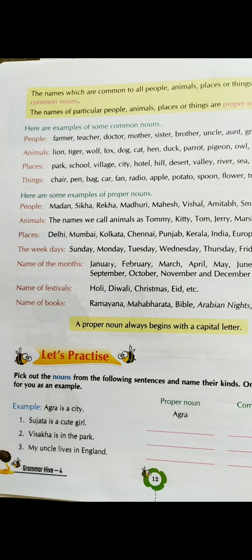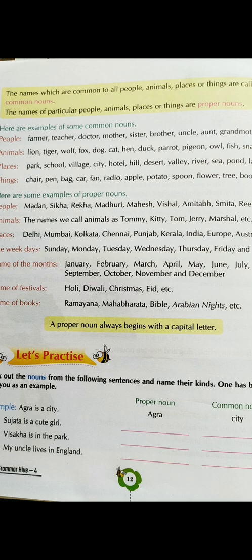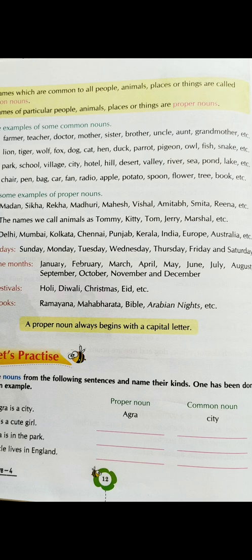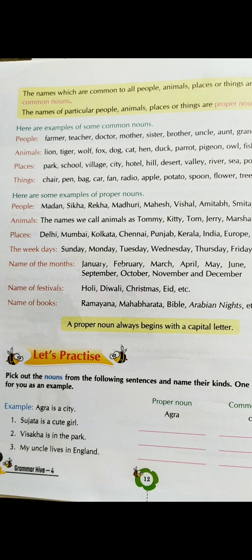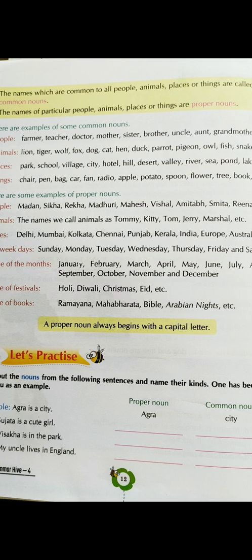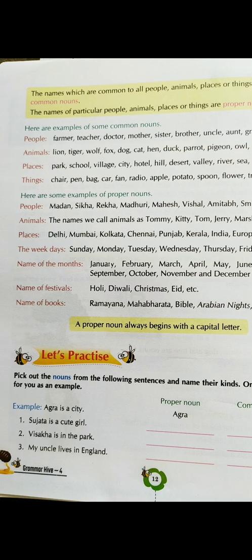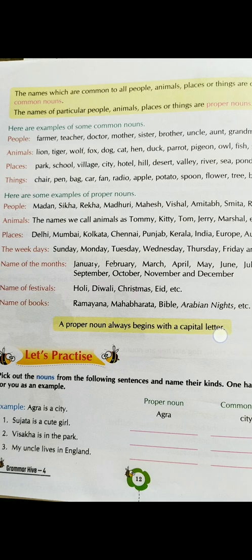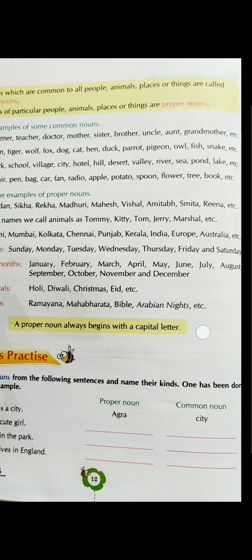Now let's look at some examples of proper nouns. Among people, there are names of people given, particular persons: Madan, Sikha, Rekha, Madhuri, Mahesh, Vishal, Amitabh, Smita, Reena, etc. Among animals, the names we call animals are Tommy, Kitty, Tom, Jerry, Marcel, etc. Places, examples of some proper nouns that refer to places are Delhi, Mumbai, Kolkata, Chennai, Punjab, Kerala, India, Europe, Australia,